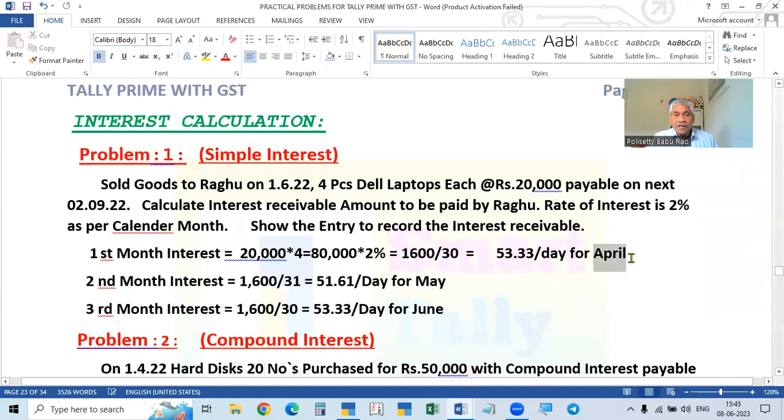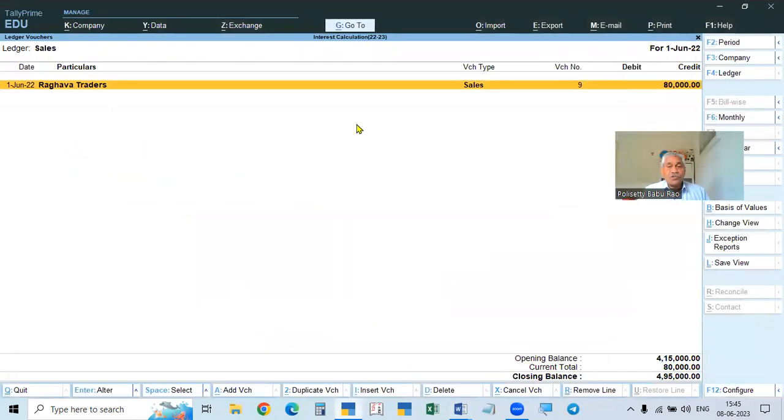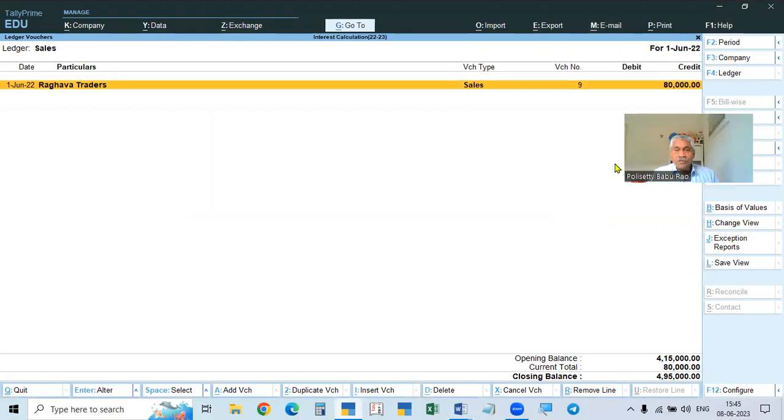This is for June. Now you see how to calculate. See here, we have taken the date as 1st June. Now, just simply, that's all. The entry is over. Now we have to calculate interest on this. There is another transaction that will be calculated; you will see later how the interest will be calculated for this transaction.